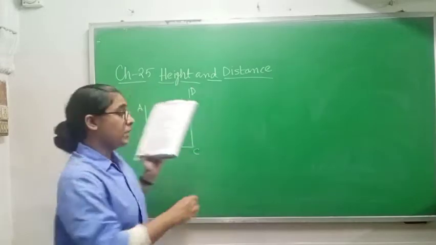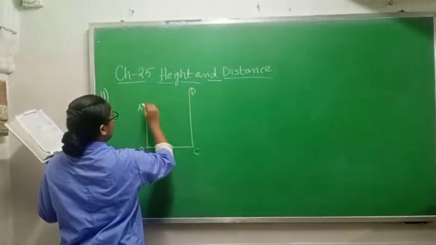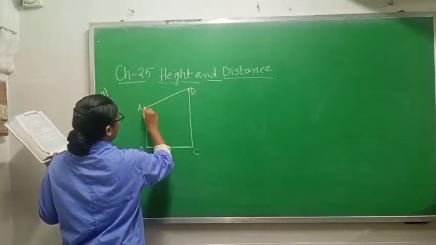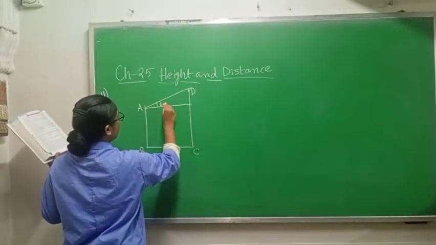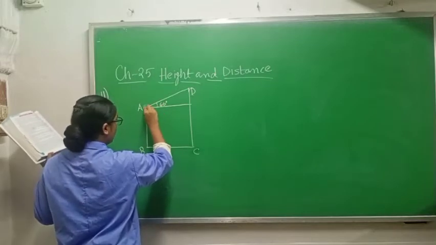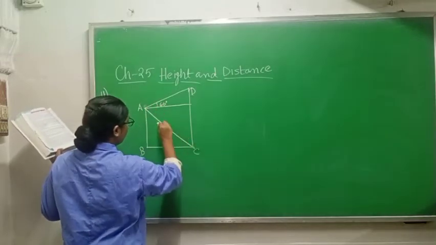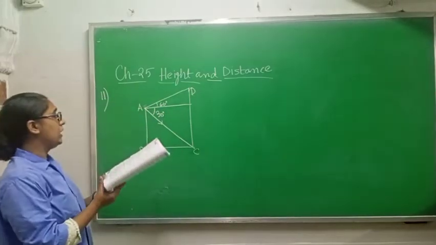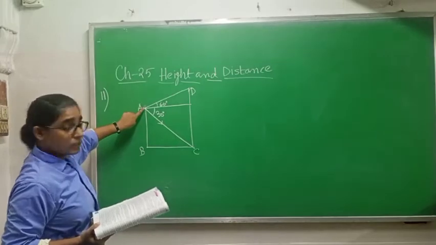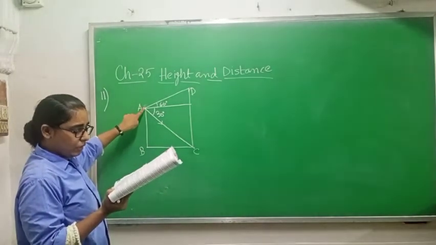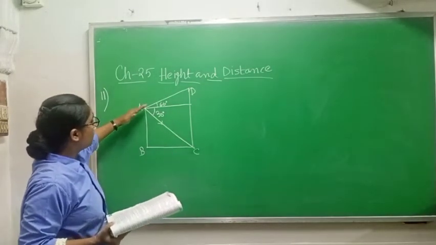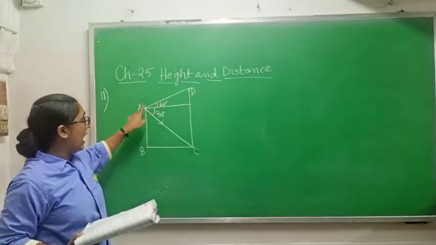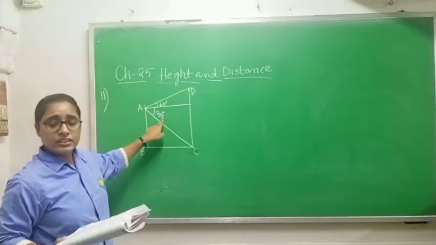Read the question. From a point on the roof of 5-story building, the angle of elevation of the top of a monument means this one is the top of the monument. If someone is looking from this point, this one is angle of elevation. This one is making 60 degree. And from this point only, angle of depression will be like this. This one is 30 degree. It is written from a point, so from this point, if someone is looking like this, angle of elevation is 60 degree and angle of depression is 30 degree.